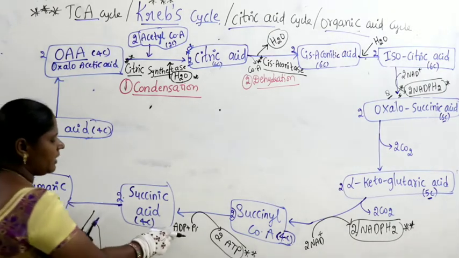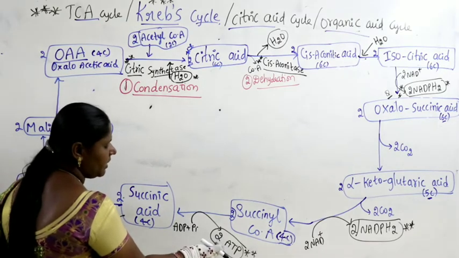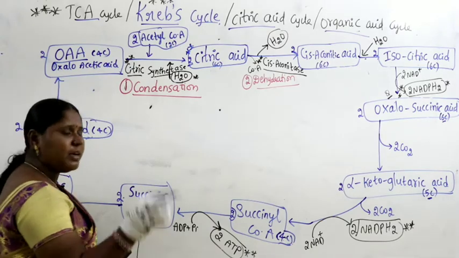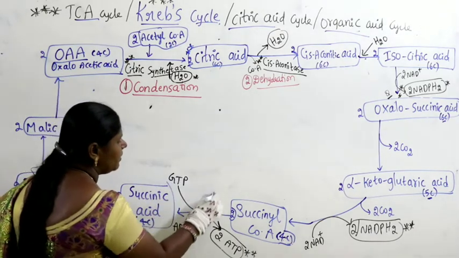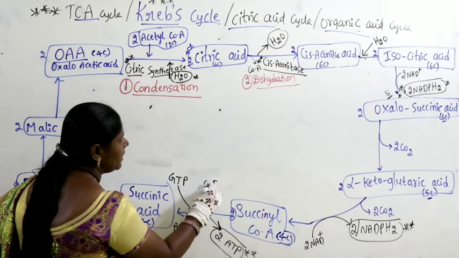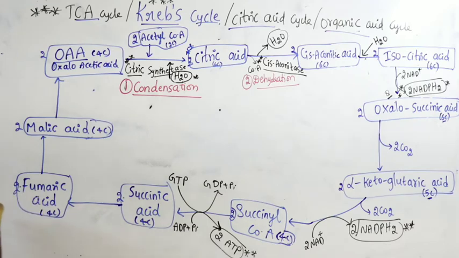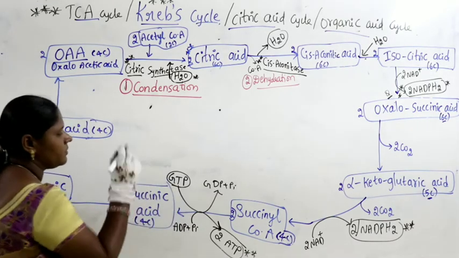So when ADP converts inorganic phosphorus into 2 molecules of ATP, when there is a production of 2 molecules of ATP, simultaneously there is a conversion of GTP. GTP converts back into GDP plus inorganic phosphorus. Simultaneously, meaning both happen simultaneously like this.